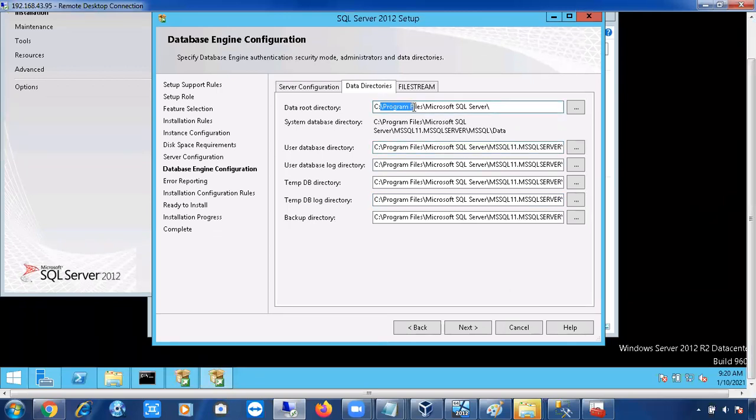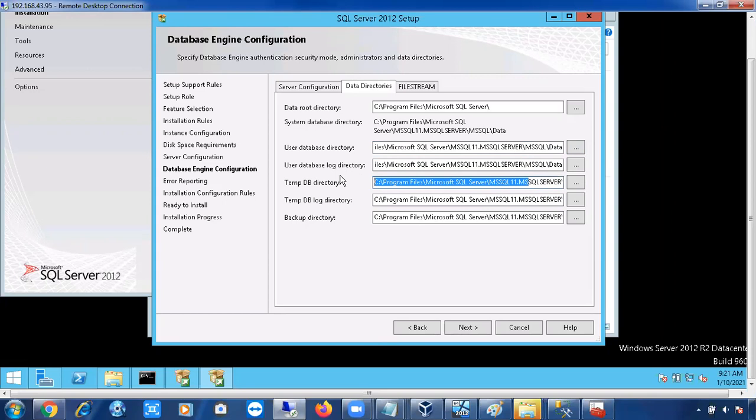In Program Files, the Microsoft SQL Server folder will be created, and in that folder, if you see here, the default instance MS SQL Server folder will be created. In that, the data folder will be created. In the same way, the log folder will be created. Sometimes it will store in the data folder as well. And a tempdb folder is going to be created. Here it is showing data, but you can create one tempdb folder and browse to it here. In the organization, we'll have different drives for this.